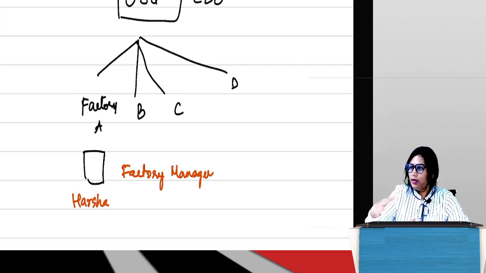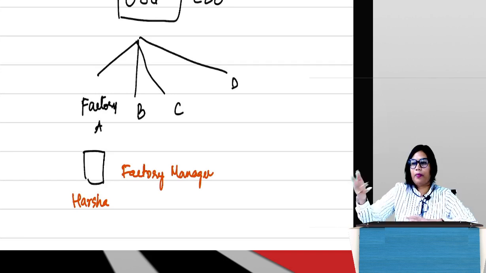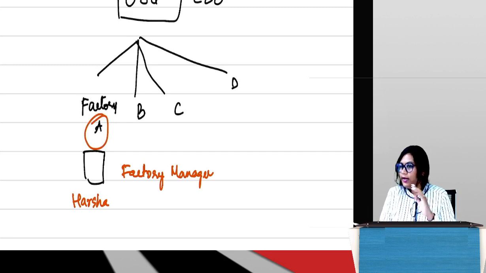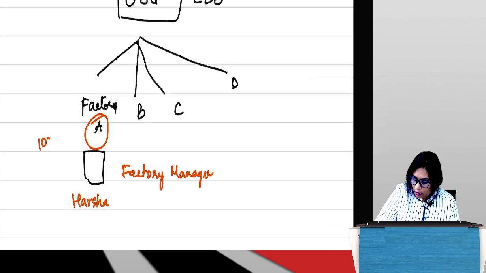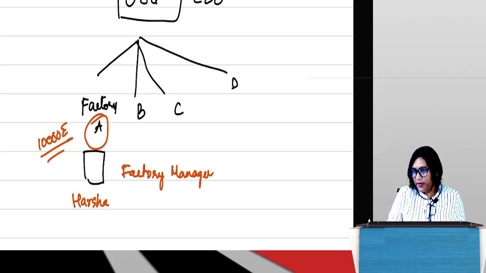She will get into that negotiation: I will pay 10,000, the owner will say no, you pay 12,000. Then she's like, okay, it's neither yours nor mine, I'll pay 11,000. Close the deal, and the factory is taken by her on rent. So the company policy is that everything goes through the CEO as far as rental agreements are concerned. Let's say factory A was recently opened, she is paying a rent of 10,000 after negotiating with the owner, rental agreement, everything is in place.